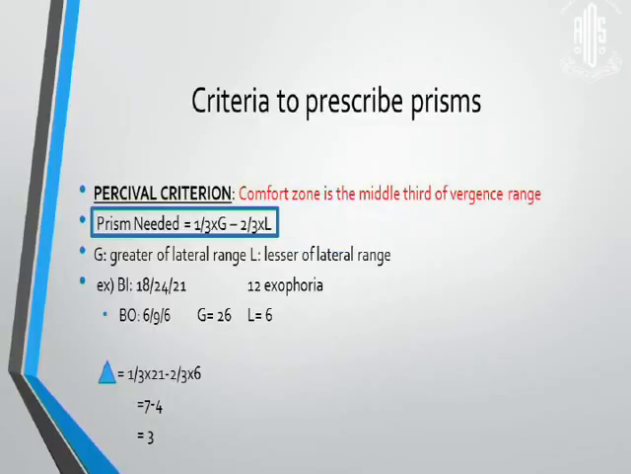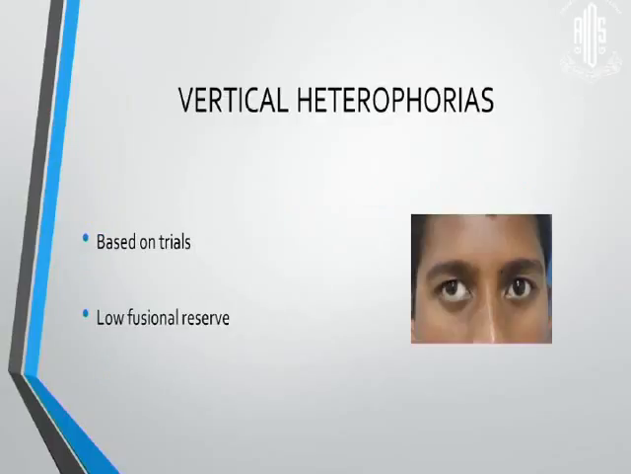Percival's criteria is better in patients who have microesotropias, and it says that the comfort zone is in the middle third of the vergence range. So this is the formula that they prescribe. According to the positive fusional vergence and negative fusional vergence, give the highest value minus the lowest value. In vertical heterophorias, because we have very little vertical fusional reserve, we usually need to give the total amount of prisms as therapeutic treatment.